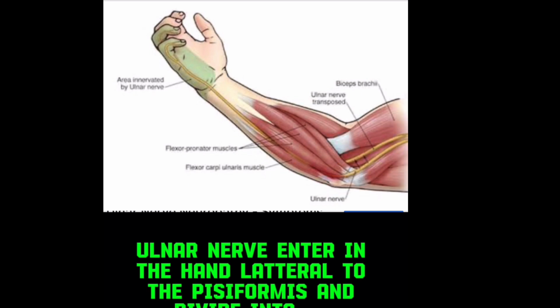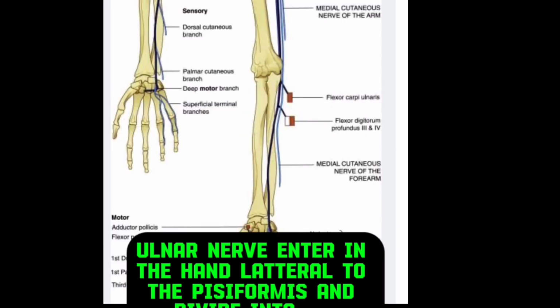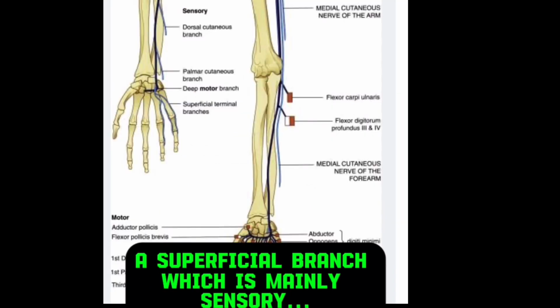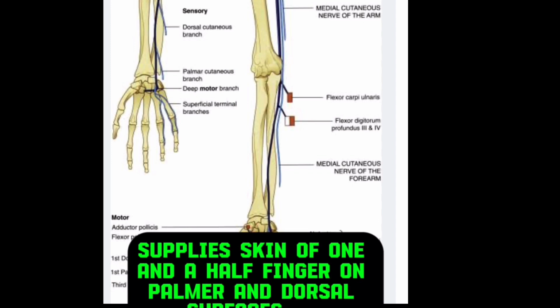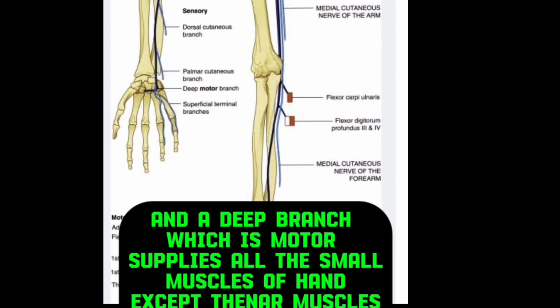The ulnar nerve enters the hand lateral to the pisiform and divides into a superficial branch, which is mainly sensory and supplies skin of 1½ fingers on palmar and dorsal surfaces, and a deep branch, which is motor and supplies all the small muscles of the hand except the thenar muscles and the first two lumbricals.